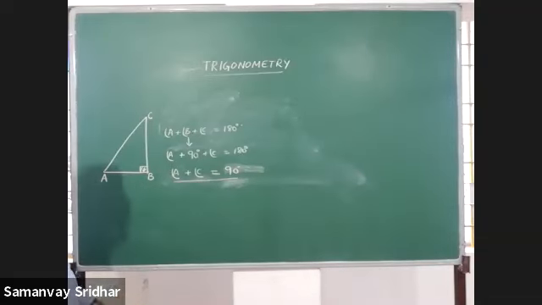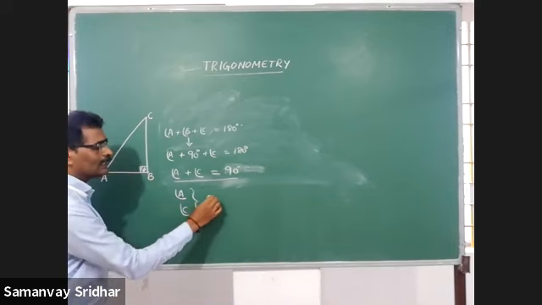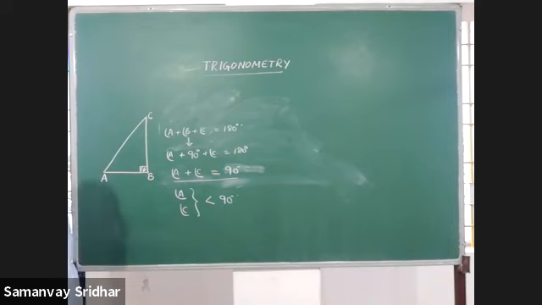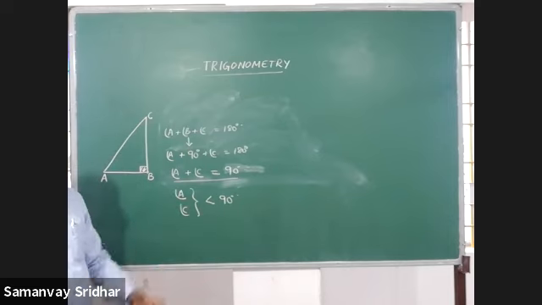From this, I can say that angle A and angle C both are less than 90 degrees. Do you agree? Right? So the sum is 180. In that one angle is 90. Therefore, remaining 90 is the sum of angle A and angle C. From this, I can say that angle A and angle C both are less than 90.